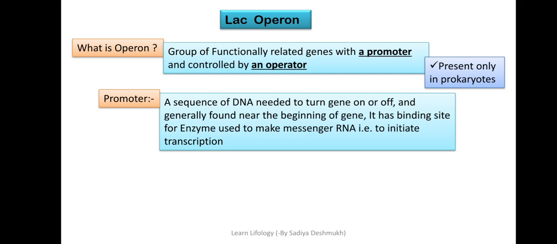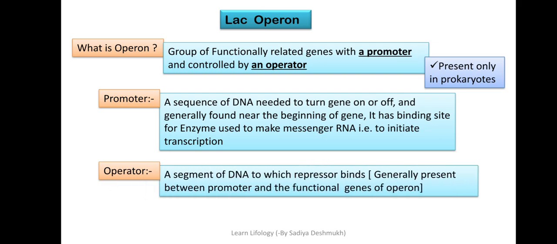Now, the position where it is present: it is generally present near the beginning of the gene. Before the gene begins, there will be a sequence that we call the promoter. You will understand that when we see the structure. An important fact about this promoter is that it should have a binding site for the enzyme used to make messenger RNA. What enzyme is used to make mRNA? That is RNA polymerase. It should have a site for the binding of RNA polymerase, to initiate the transcription.